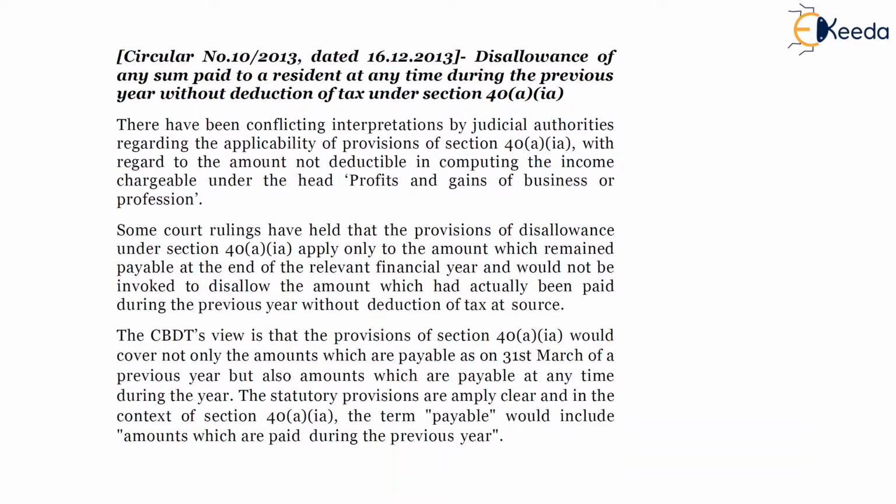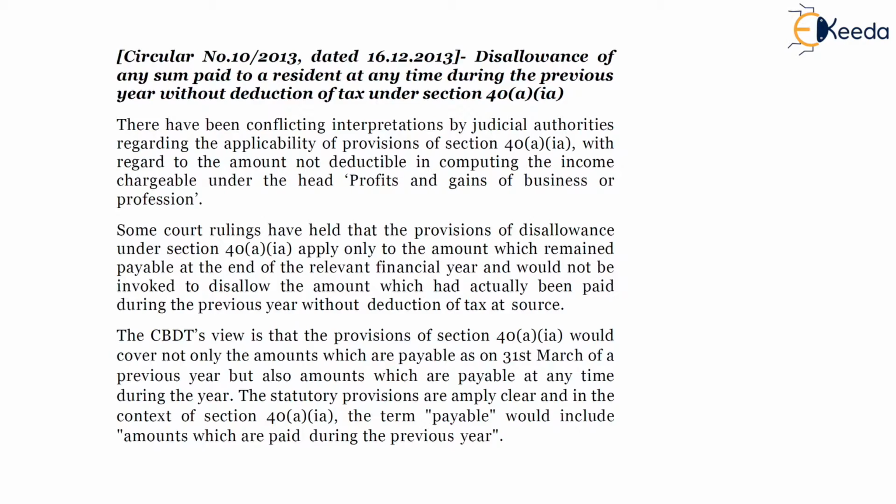Then a clarification was issued by CBDT in 2013, which is relevant for the issue here. The issue is whether the word payable is applicable to cases where the SSC is following a cash system of accounting.